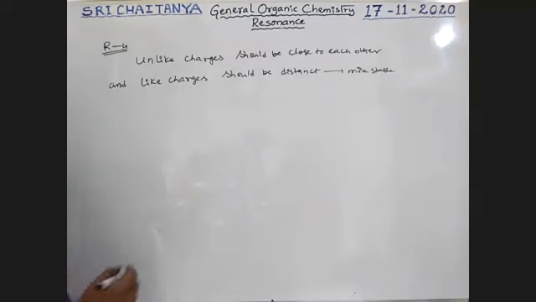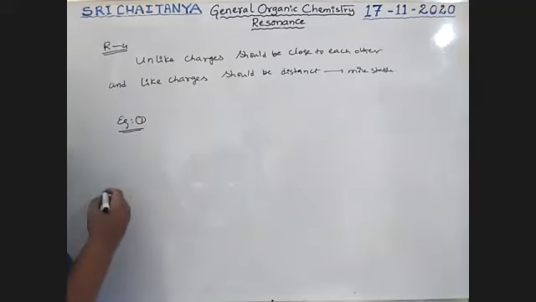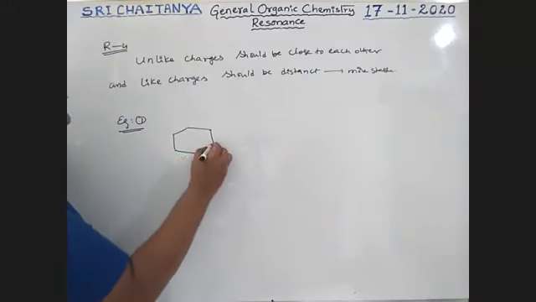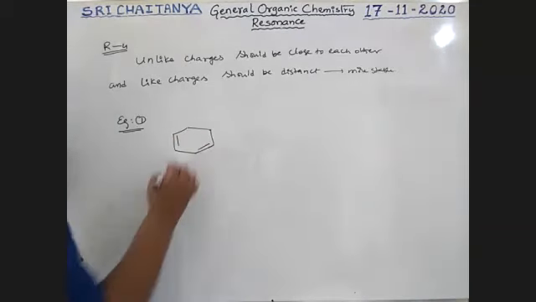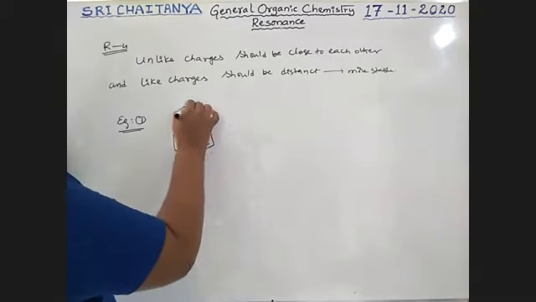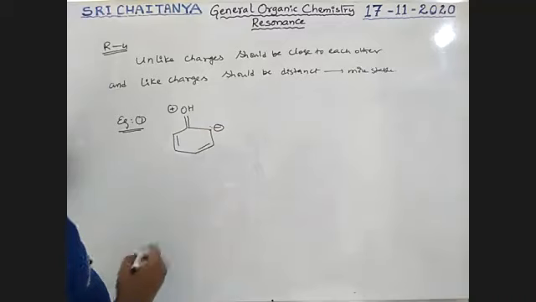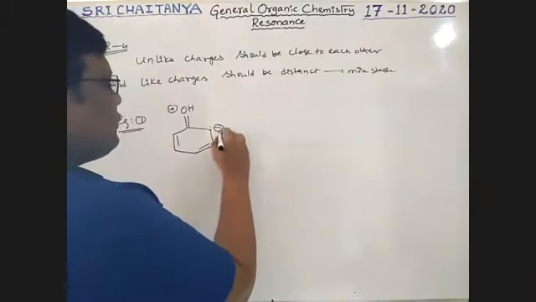Okay, let us observe the example. Example 1. See here. So now it is like this.